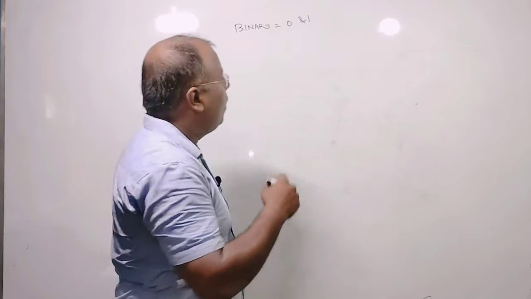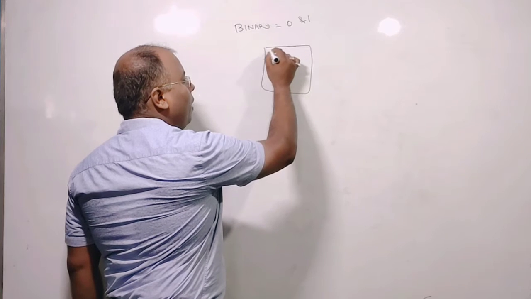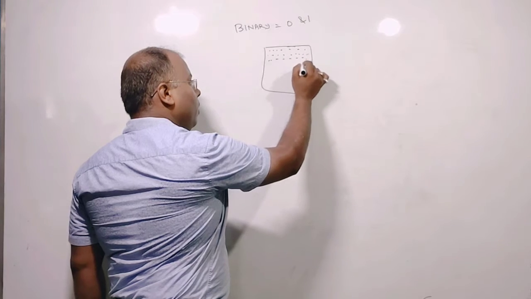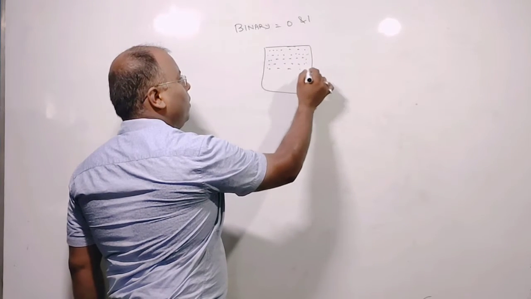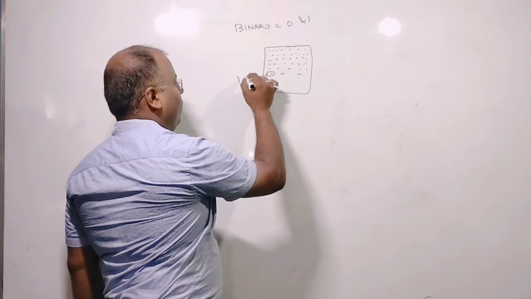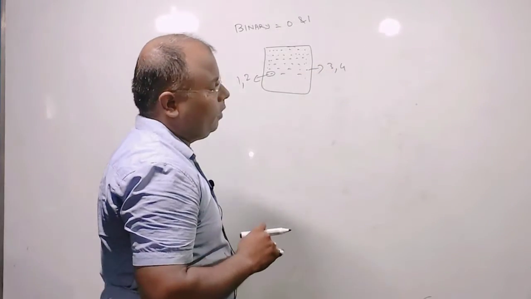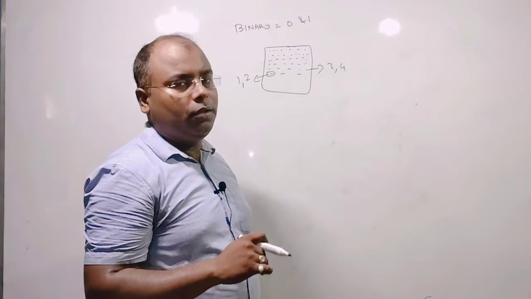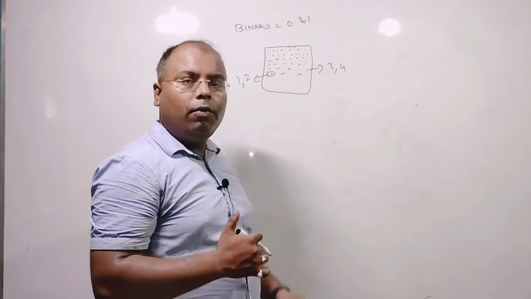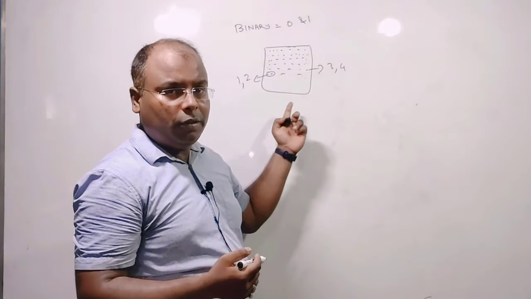0s and 1s means, like in a computer's hard disk section, each and every point has a different unique name or ID, something like that. Like this place is 1, 2, this place is 3, 4. So every point in the computer's hard disk section where the data is stored has a unique ID, a unique place. Whatever we store, like songs, audio, video, Excel files, each and every part has a different location.